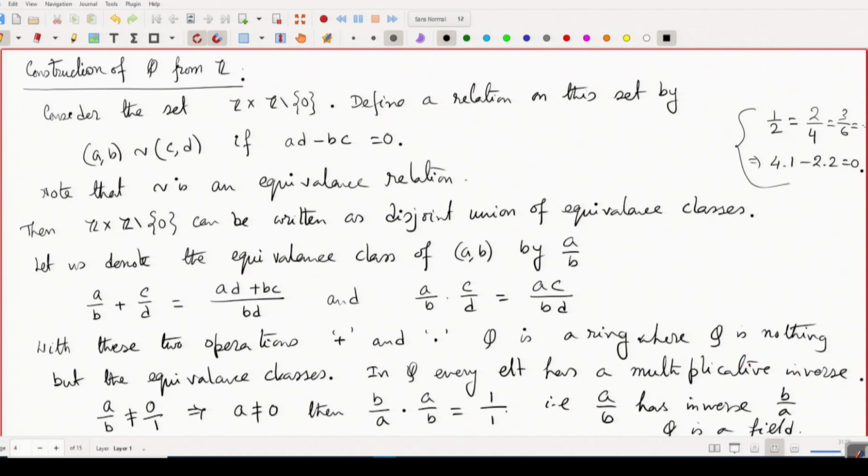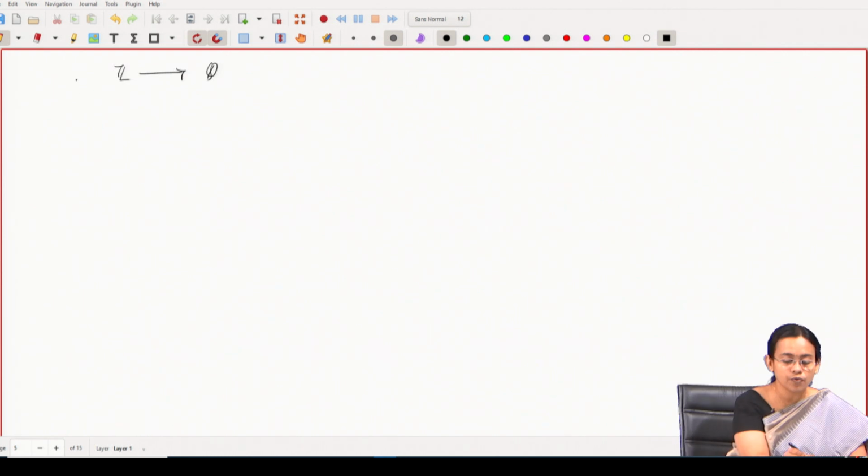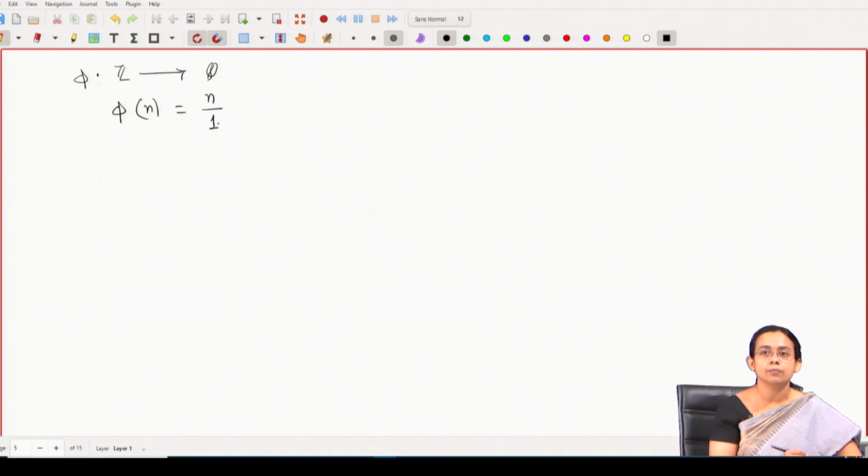Q is the smallest field that contains the integers, and I can view the elements of Z as sitting inside Q via a map. I can identify the elements of Z as elements of Q via this map phi, where phi of any element n is sent to the corresponding equivalence class n by 1.